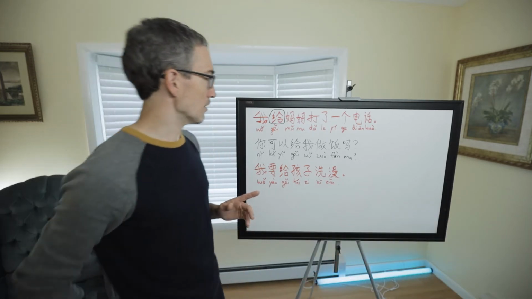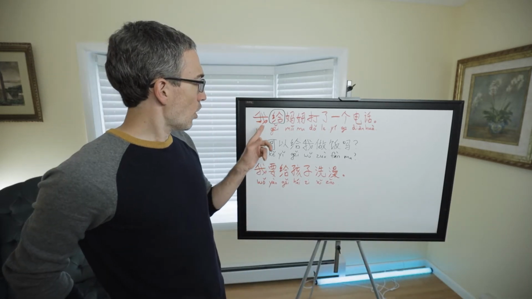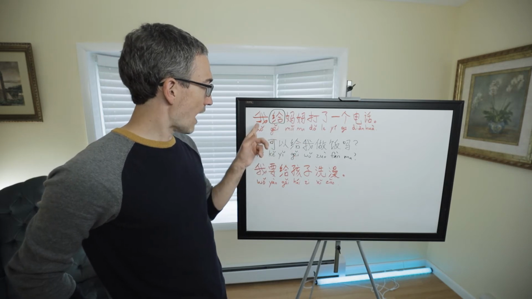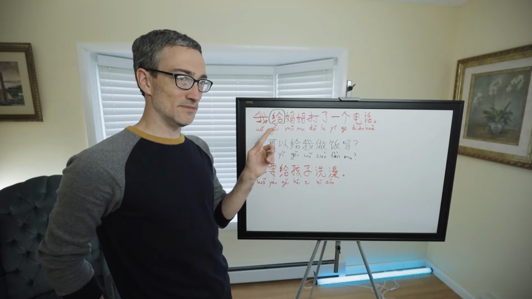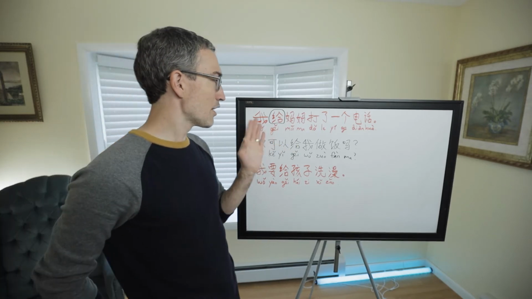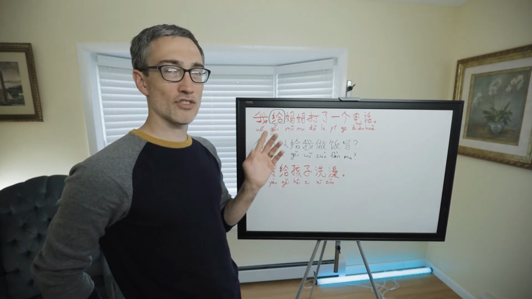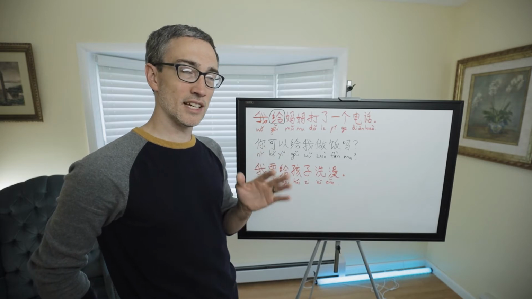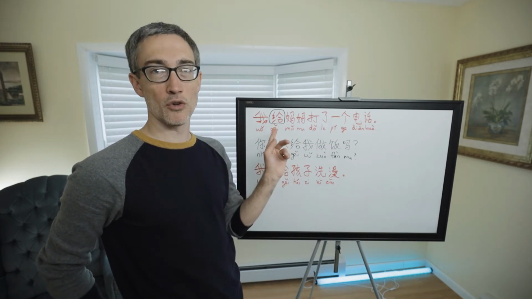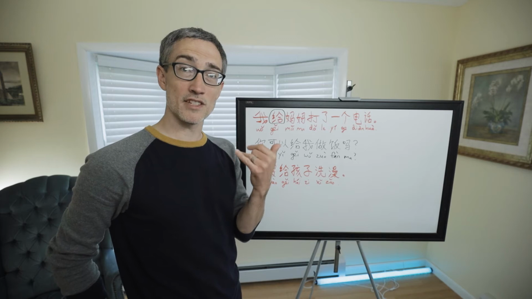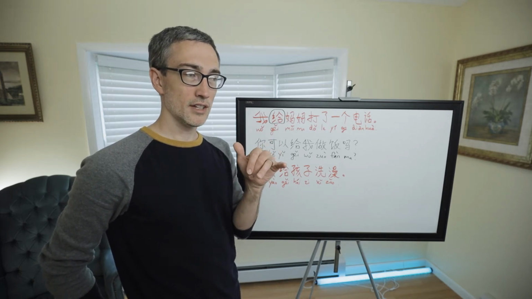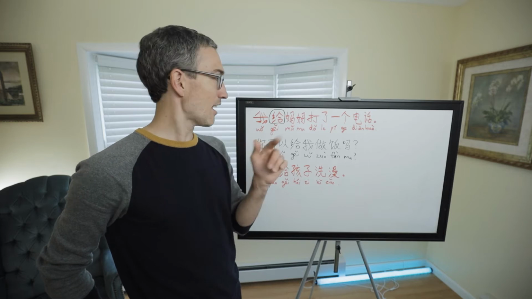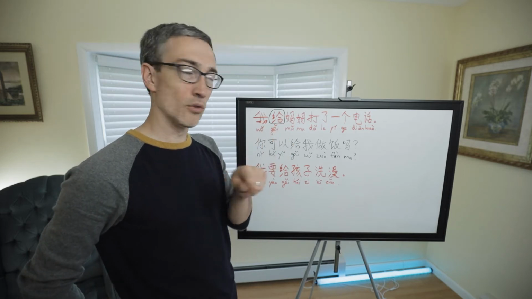Let's jump into a couple of examples here. 我给妈妈. Okay, so I give mama. So here, right away, this actually does translate into English as give, because the phrase is to give someone a phone call. So in English we say give someone a phone call. But that verb in Chinese is actually da. So it means to dial a phone, right?